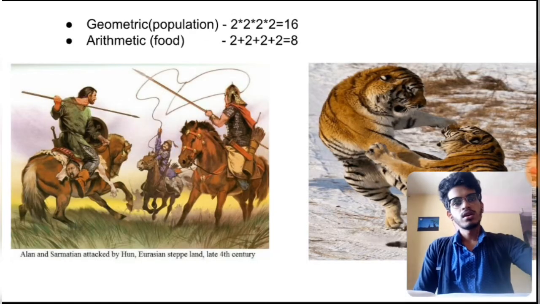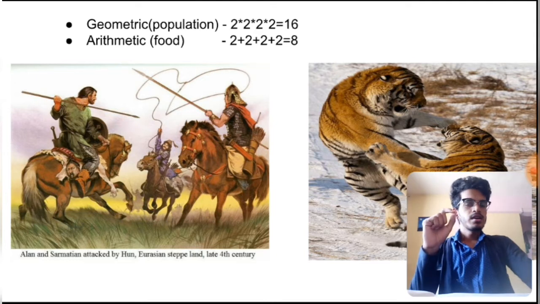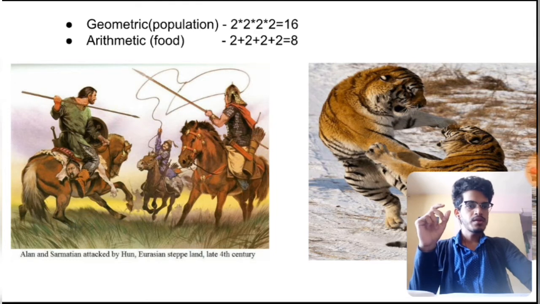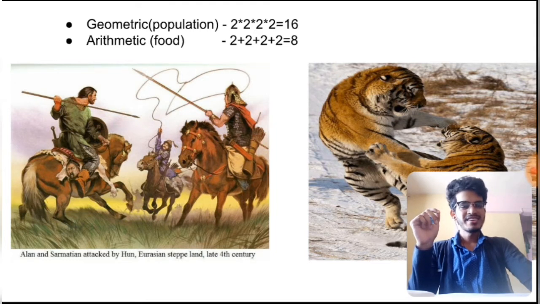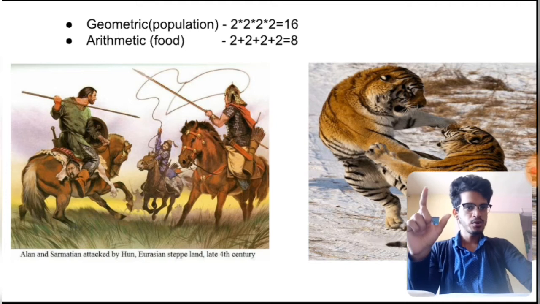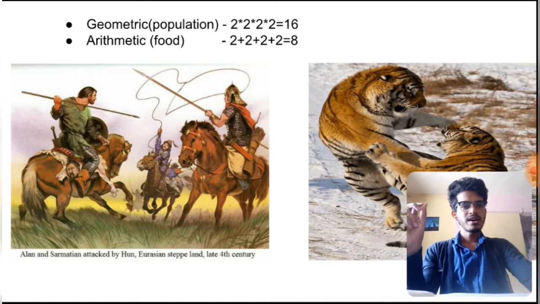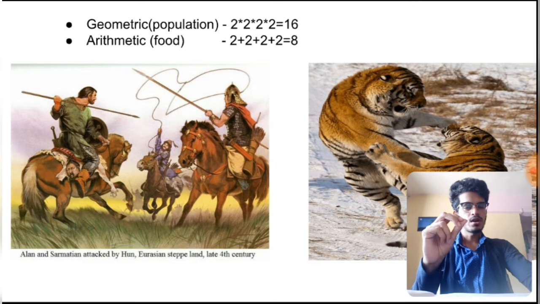Okay, so geometric means population increases geometrically. If you look at the calculation, you have to do a bit of math. 2 into 2 gives you 4, 4 into 2 is 8, and 8 into 2 is 16. Suppose there are 16 people. This is how population grows. Population increases by multiplication, but food increases by addition, that is, arithmetically. So 2 plus 2 gives you 4, 4 plus 2 is 6, 6 plus 2 is 8. So there are 16 people for 8 morsels of food.